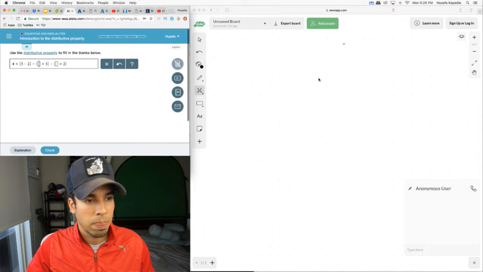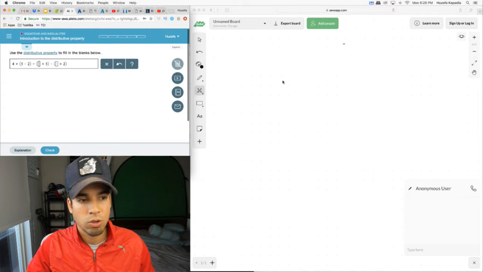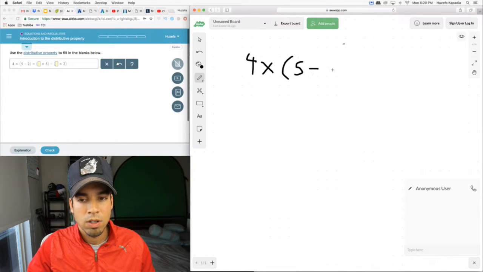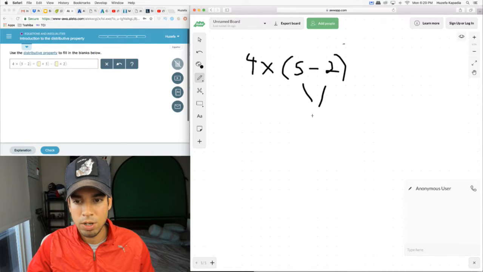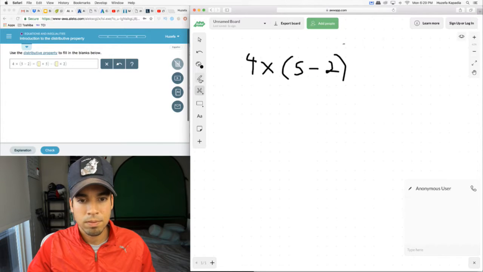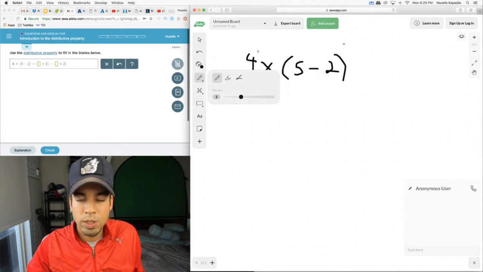Distributive property. The distributive property says that when we multiply something in brackets like this, whether it's subtraction or addition, let me show you what happens here. We can evaluate the 5 minus 2 and get 3, and then multiply the 4 by 3 and we get 12. That's the normal way we would do it. The distributive property says that instead of evaluating this first, we can do something different.